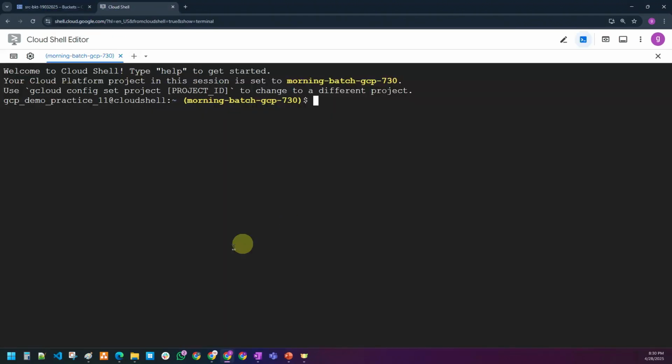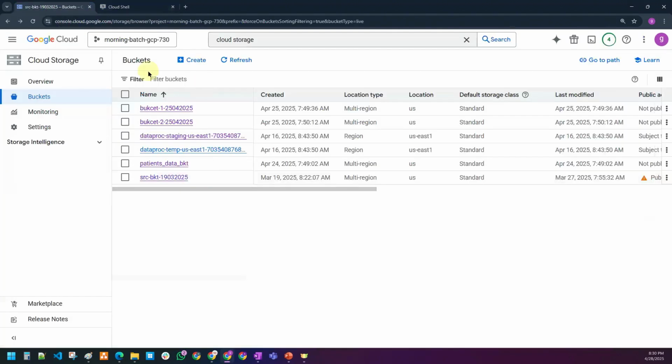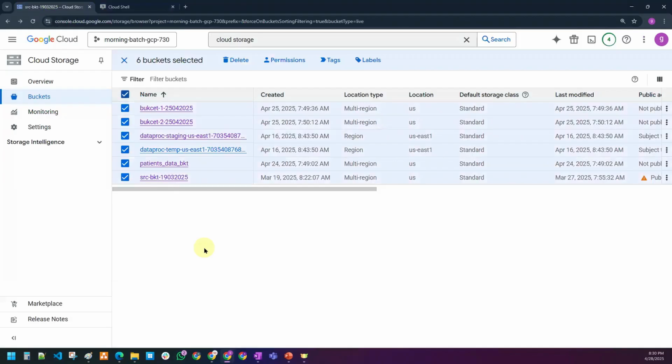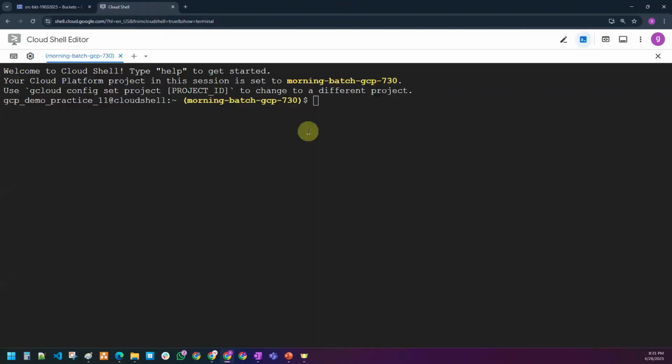If you remember, the same activity, I wanted to list down all of these buckets. How many buckets are here? We have a total of 6 buckets here. To list down all the buckets, I'm going to use a command called gsutil ls.